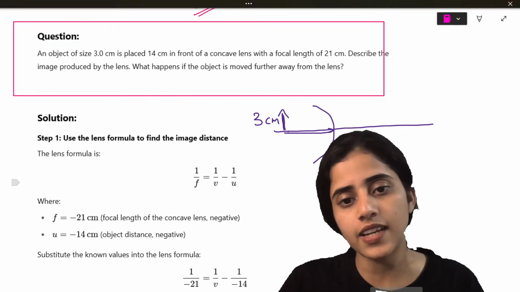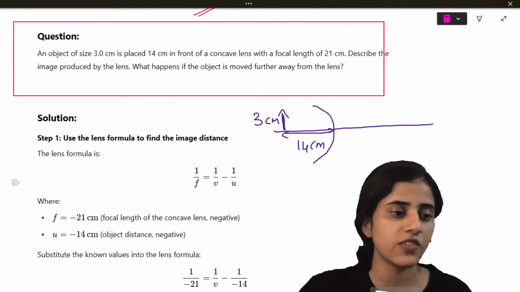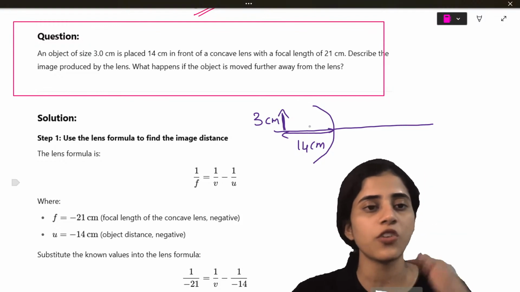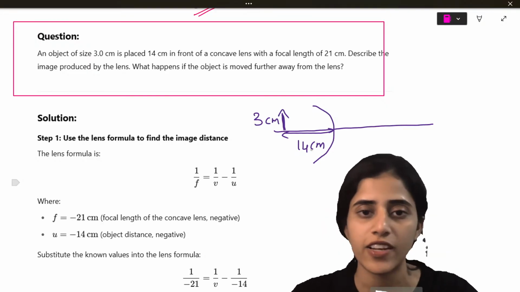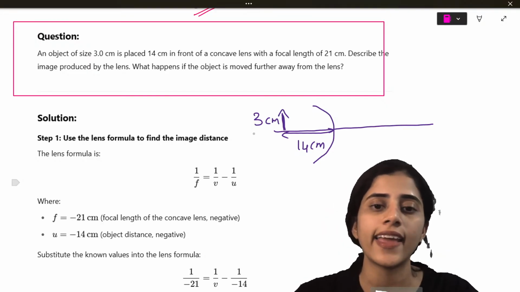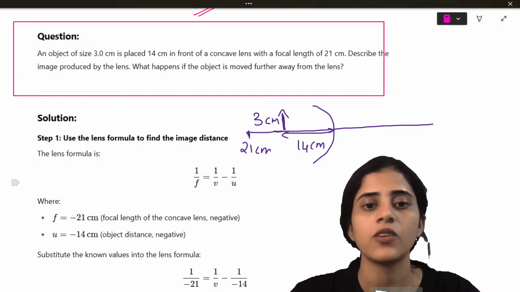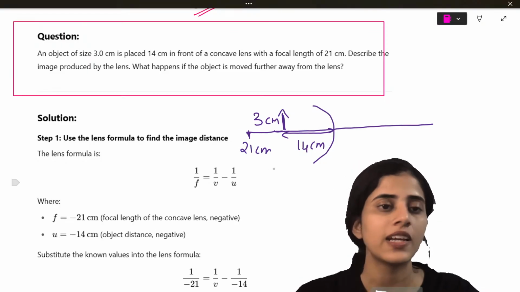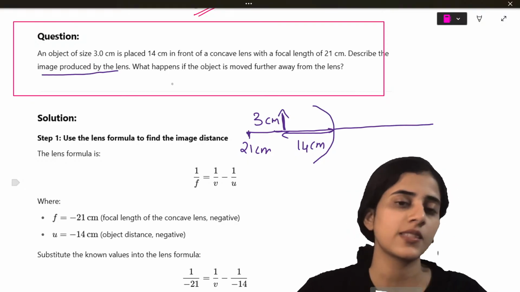It is placed at a distance of 14 centimeter. Okay, this much is given to you in the question. An object of size 3 centimeter is placed 14 centimeter in front of a concave lens with a focal length of 21 centimeters. Describe the image produced by the lens.